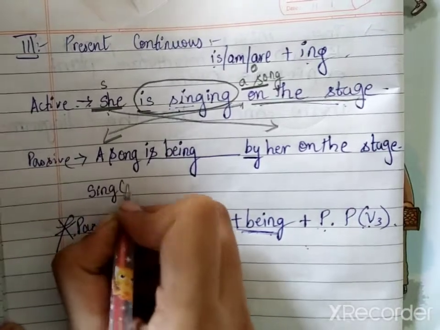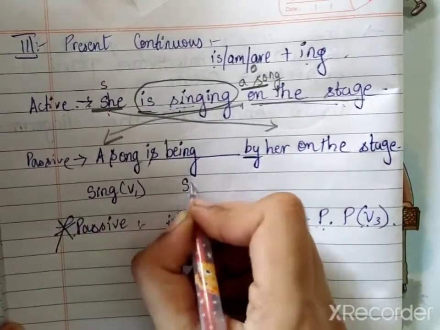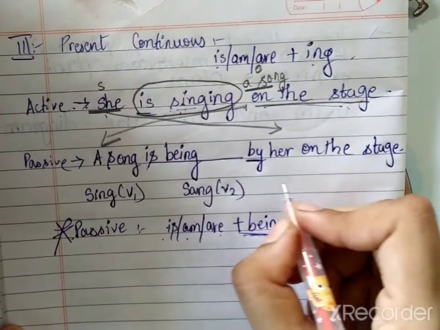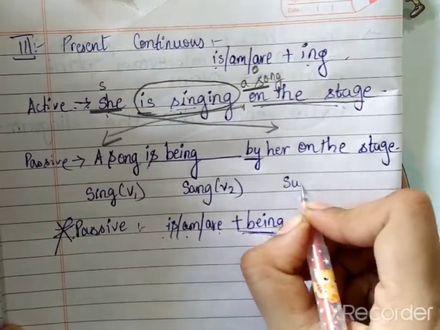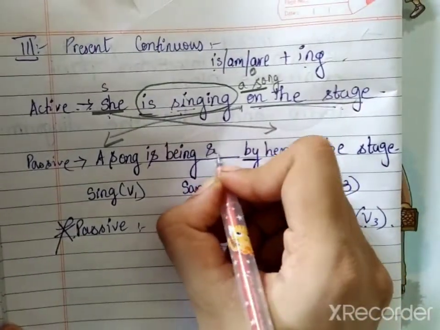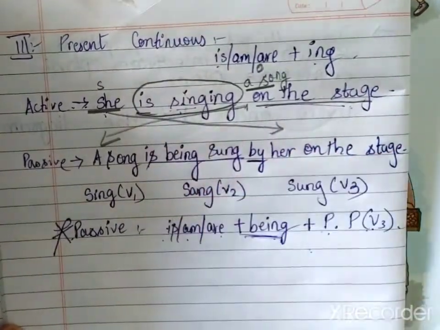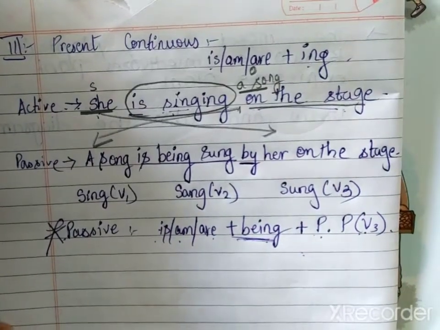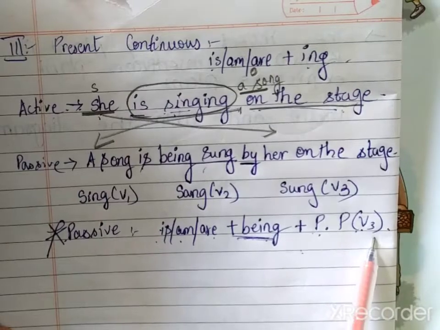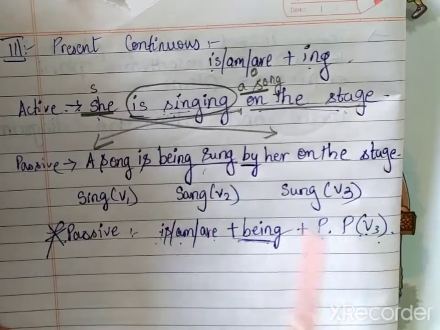This is V1, sing. Past form is sang. And what is the V3 form? That is sung. Right? So, is being sung by her on the stage. Is it understood? Sung is the V3 form, is plus being plus past participle.